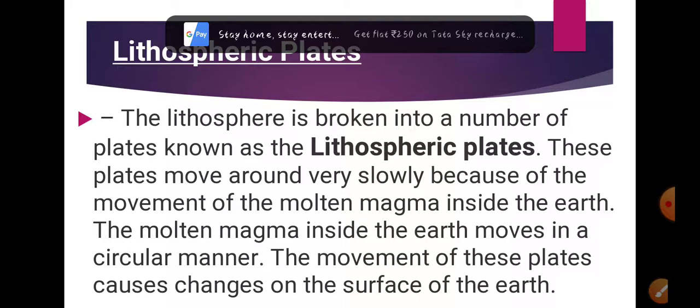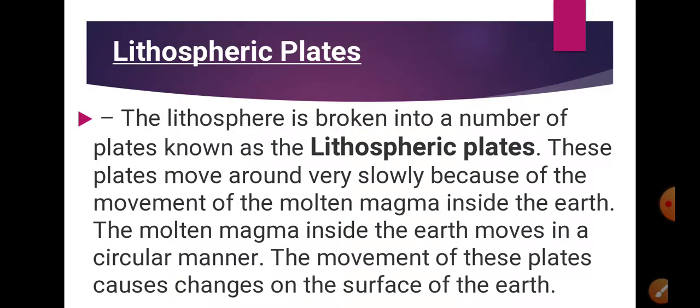This is because of the movement of molten magma inside the earth. This molten magma inside the earth moves in a circular manner. It is a burning material. It is very hot.